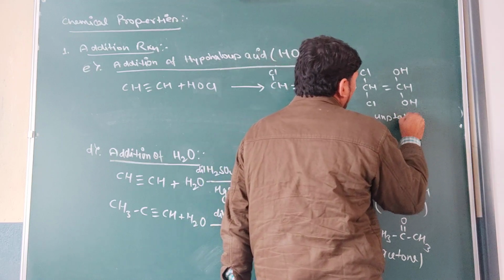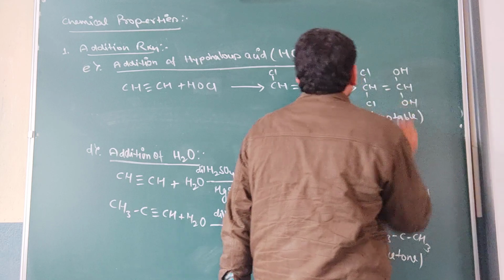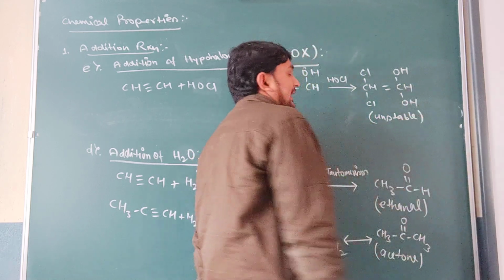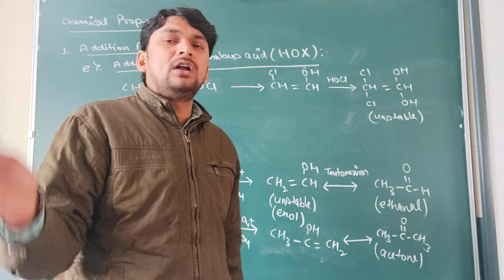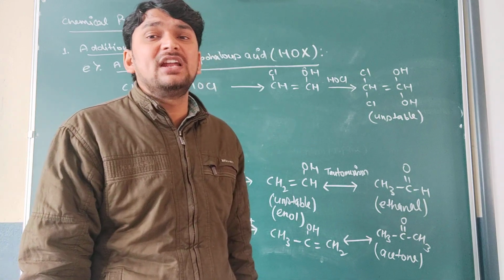It has formed a more unstable product. It is a highly unstable product and it is the diol.